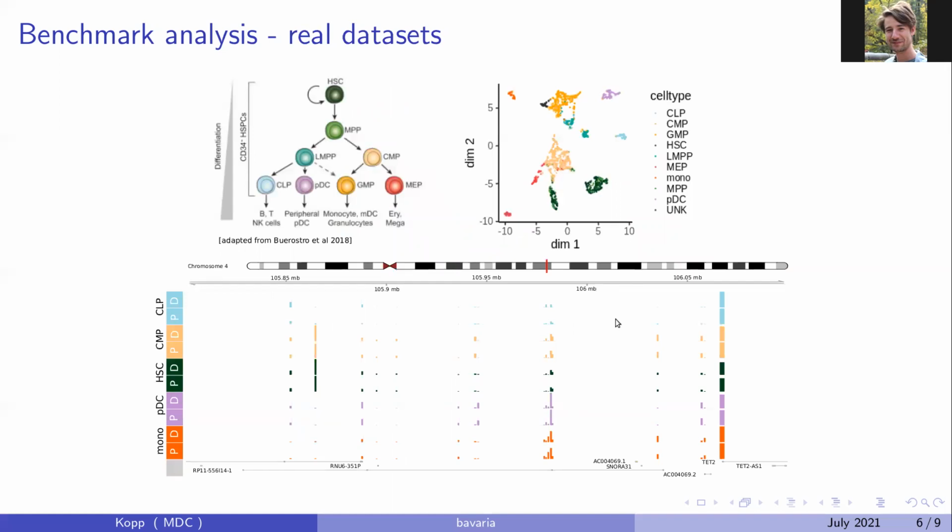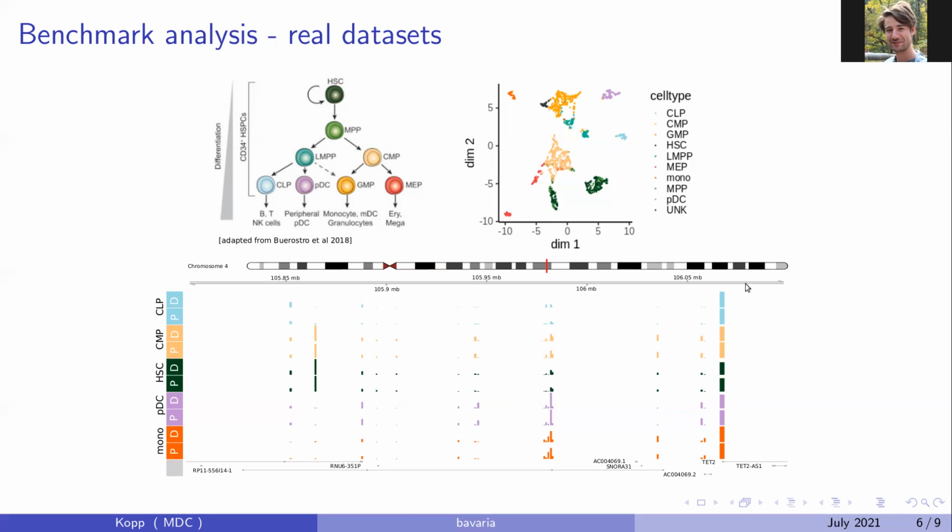We can also have a look at the UMAP integration and interpret the accuracy of the model from there. So what's shown here is a particular data set, Pijuan-Sala et al. in 2018, where hematopoiesis was studied. And on the right, you can see the UMAP that was built on the latent reduced dimensionality of BAVARIA. And you can see that known cell types are indeed clustering in distinct territories in this plot.